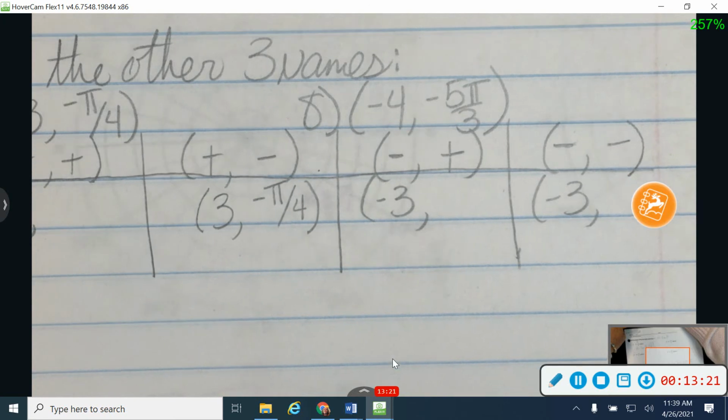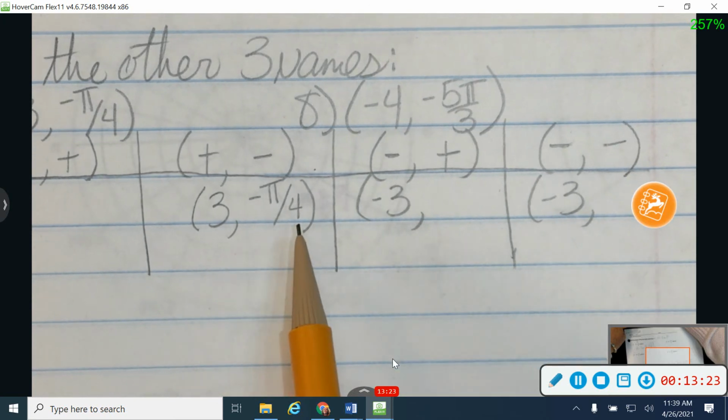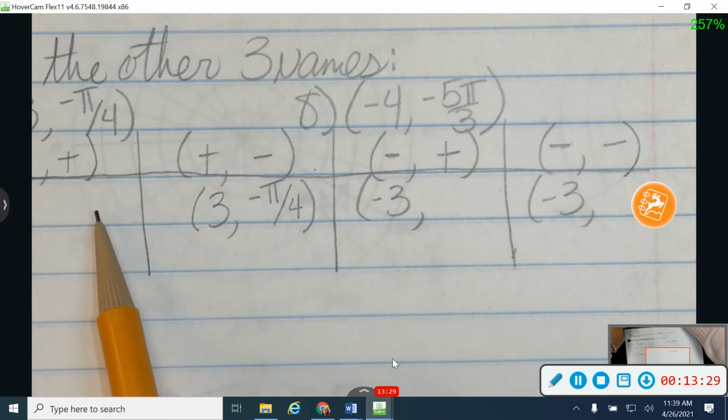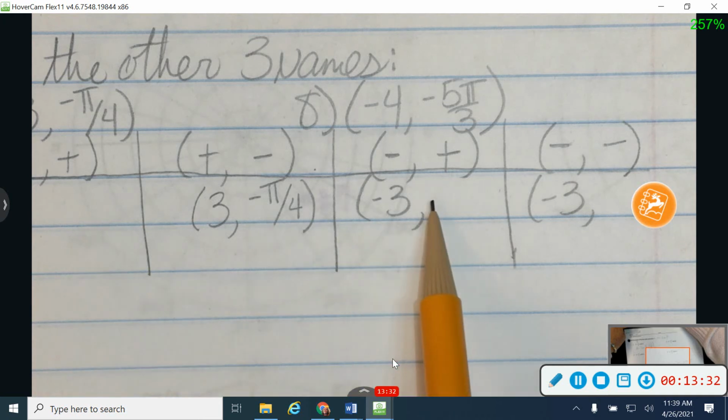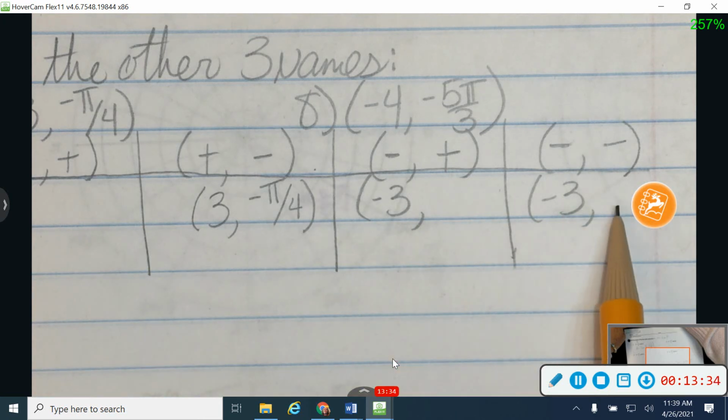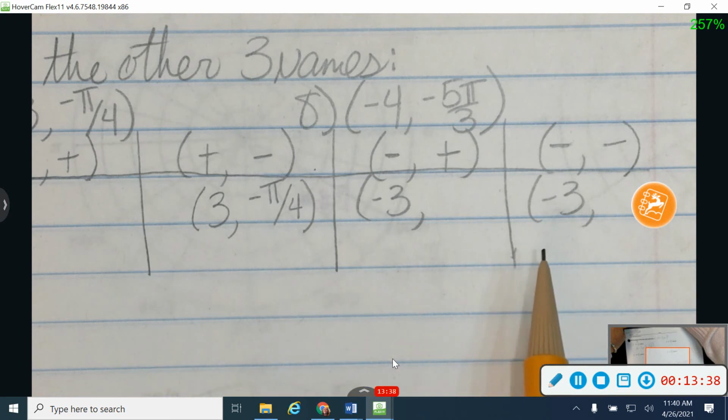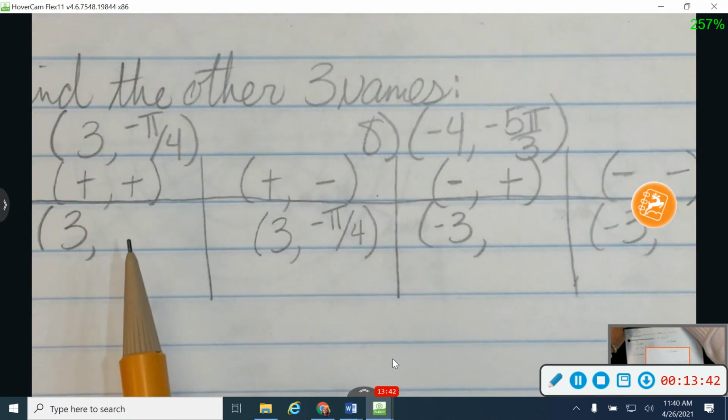Okay, for my angles, the denominator will always be the same. So if you're starting here with a pi over 4, then this is going to be something pi over 4, and this is going to be something pi over 4, and this is going to be something pi over 4. Okay, so all of your angles will be some version of pi over 4. So let's start with this one.